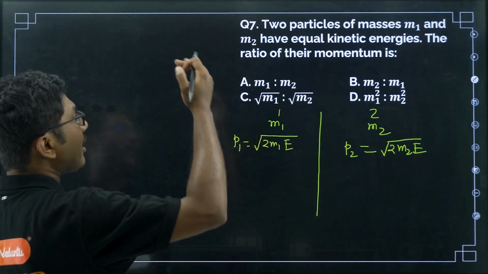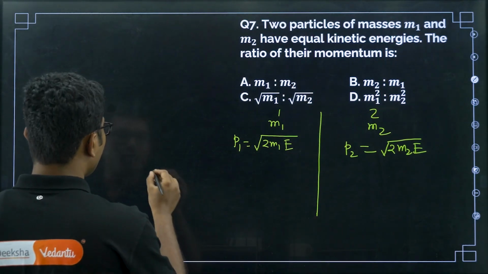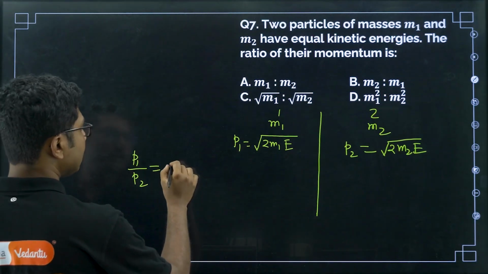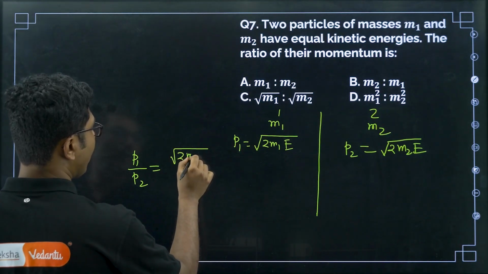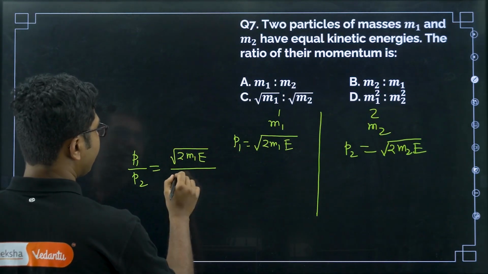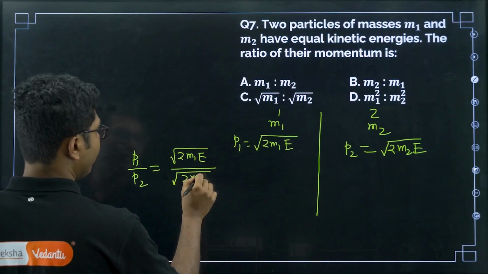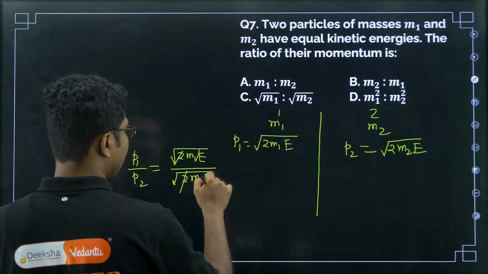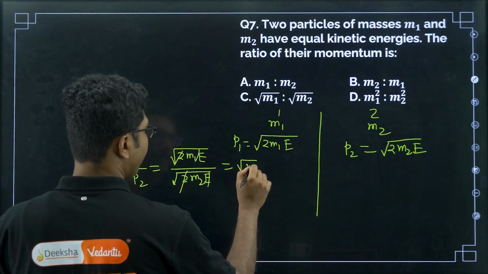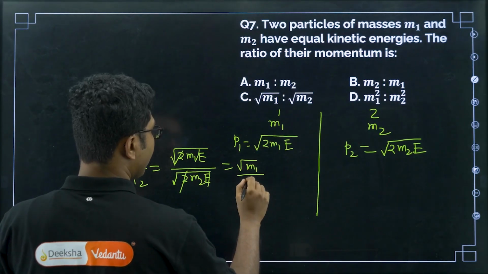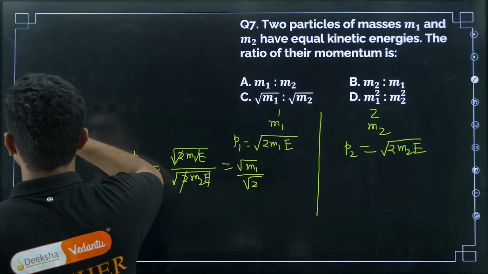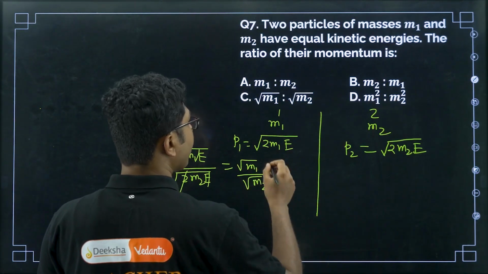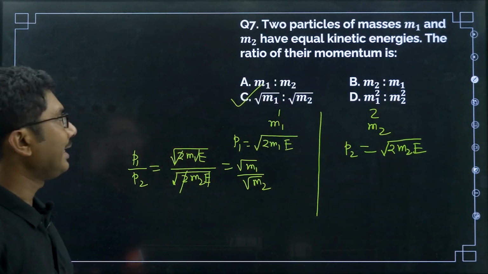Now they have asked you to find the ratio of their momentum. So basically you have to find P1 by P2. P1 is square root of 2 m1 E divided by square root of 2 m2 E. Now E and 2 are constant, so they will cancel. So it will be square root of m1 divided by square root of m2. So basically the answer will be square root of m1 is to square root of m2. So this is the correct answer, right?